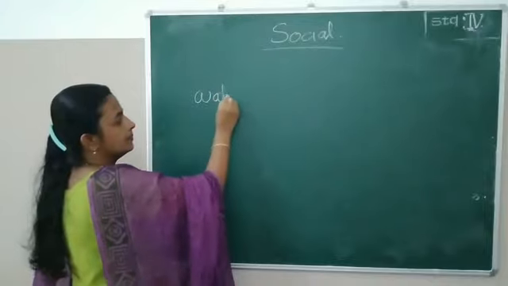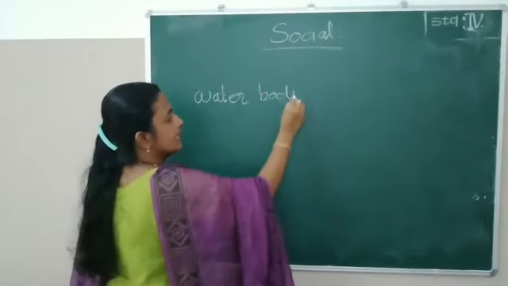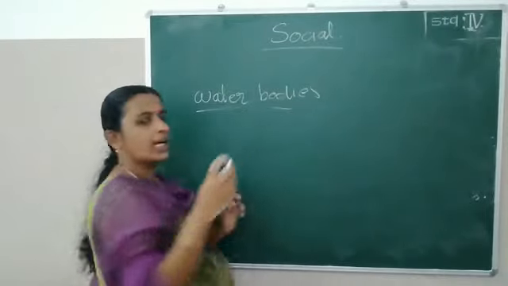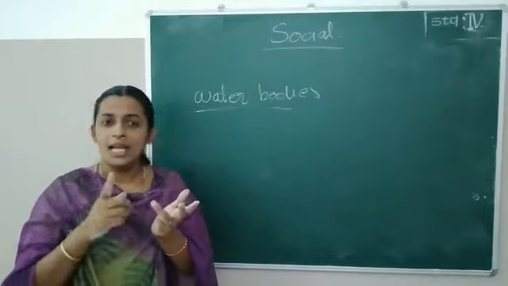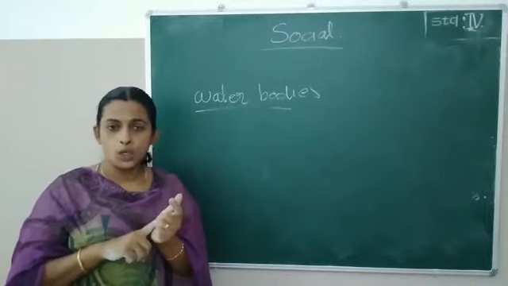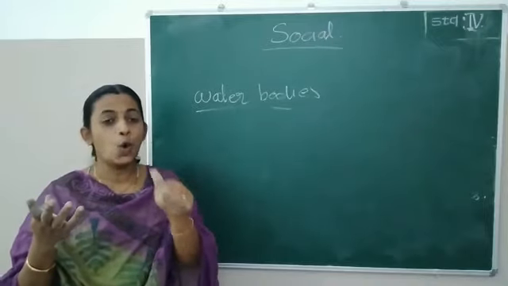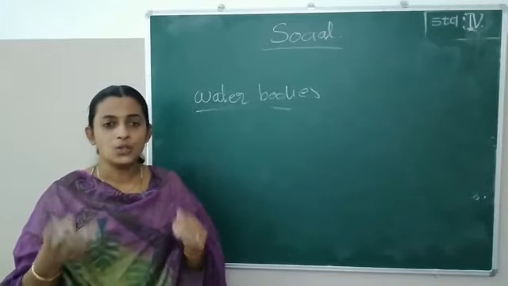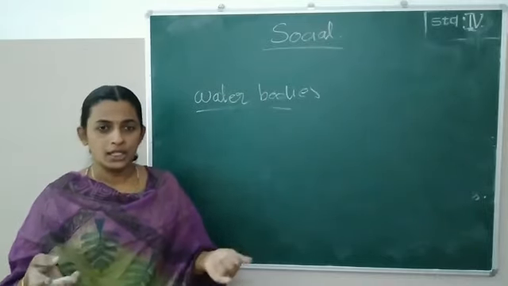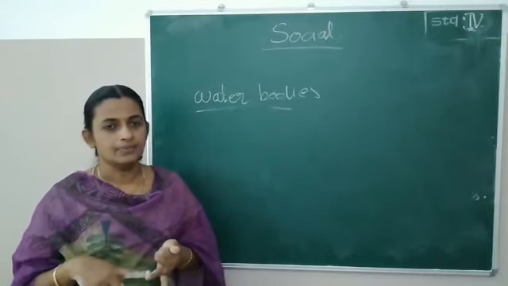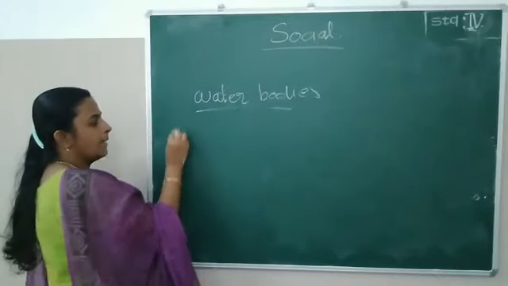Water bodies. Which are the water bodies you know? Yes, sea, river, pond, lake, and another one is ocean. Ocean, maybe that's a new term for you. Ocean, Indian Ocean, Pacific Ocean. Did you hear about that word? Yes. So which are the main water bodies?